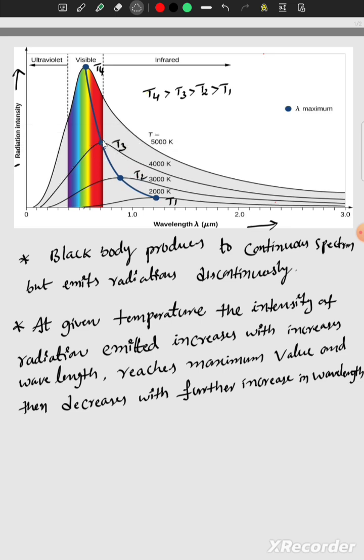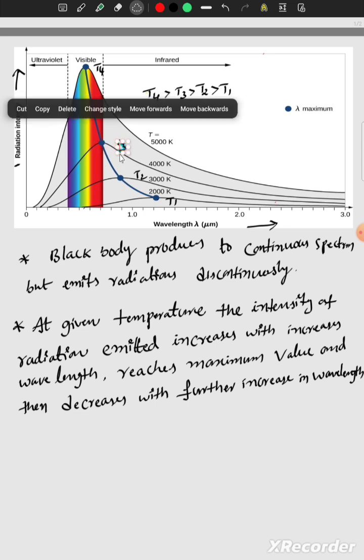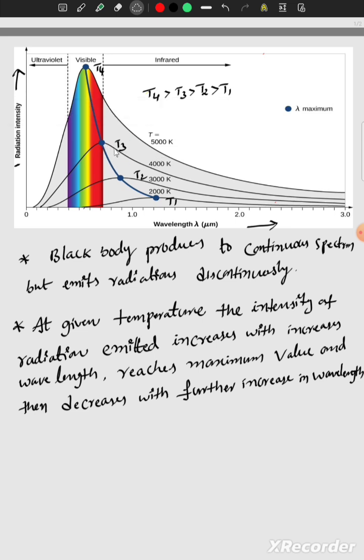It reaches maximum intensity and then its intensity decreases. Even as the wavelength increases further, the intensity decreases after reaching its maximum value.